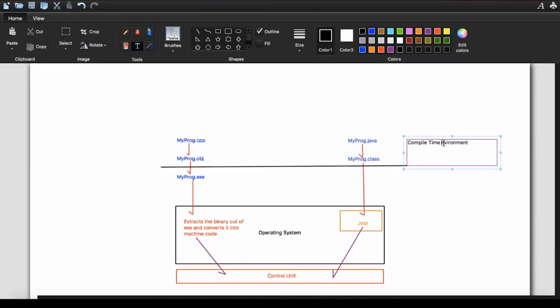Till this phase, we call the environment the compile time environment. This environment is the compile time environment over here. And this is known as the runtime environment. For native languages like C and C++, the runtime environment is the operating system. But in case of Java, the runtime environment is the Java Virtual Machine. Runtime environment means when your program will be executed. Execution means your binary will be read by the JVM or by the OS, which will be processed by the control unit below the layers now.